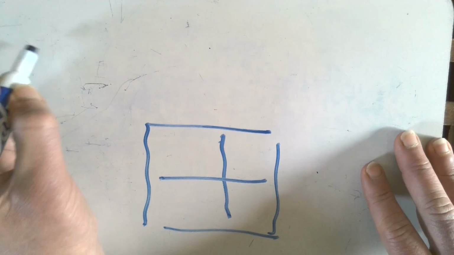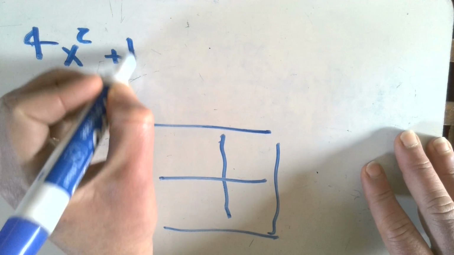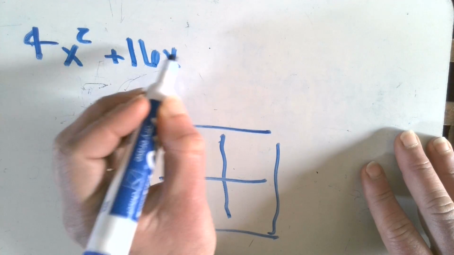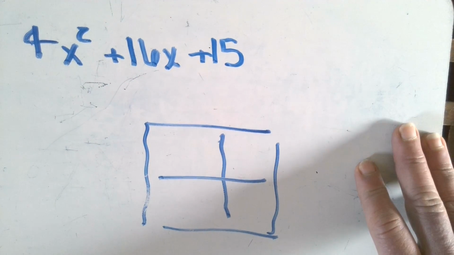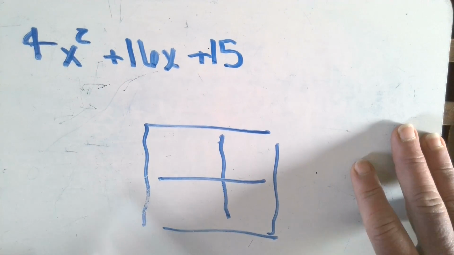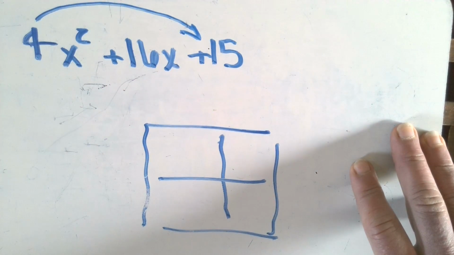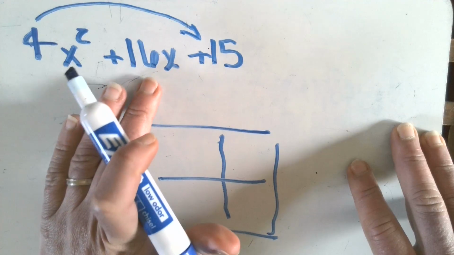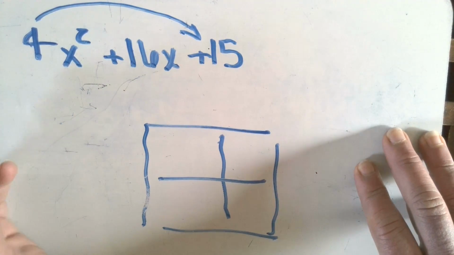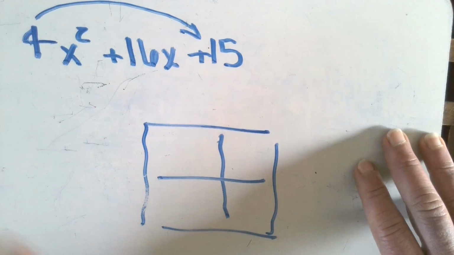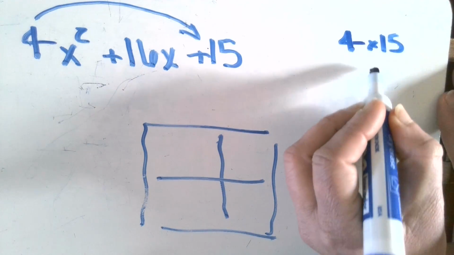So let's take our first example. We have 4x squared plus 16x plus 15. The only difference from factoring with an a value of 1 is that we're going to look at a times c. And that's because this a value is going to impact how we arrive at this b value. So 4 times 15 is 60.